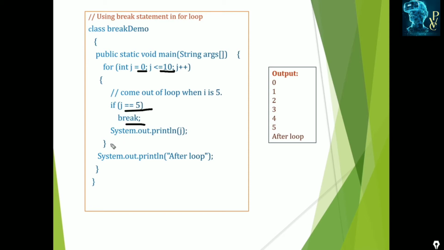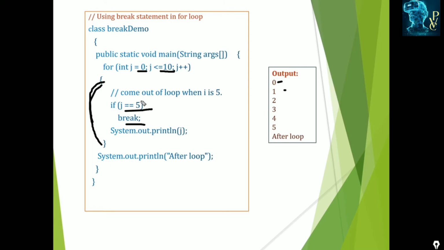Okay, it first starts with j equal to 0. It checks: is j equal to 5? No, it is not satisfied, so it prints j, so 0 is printed and it repeats. j becomes 1. Is 1 equal to 5? No, it displays 1. Next j becomes 2.